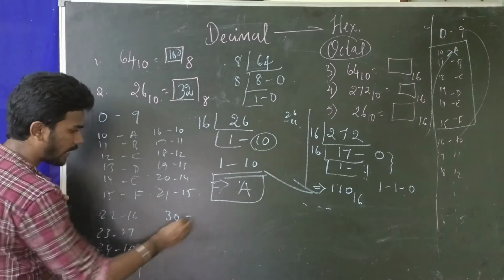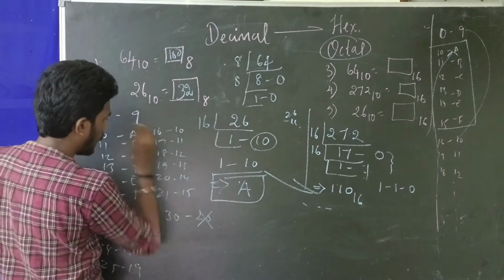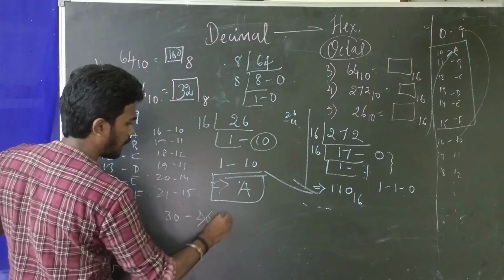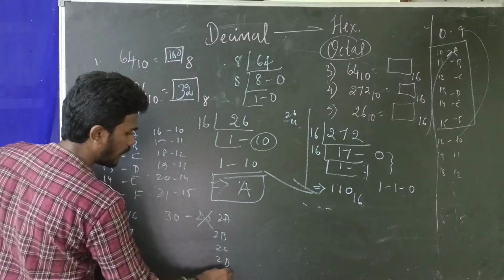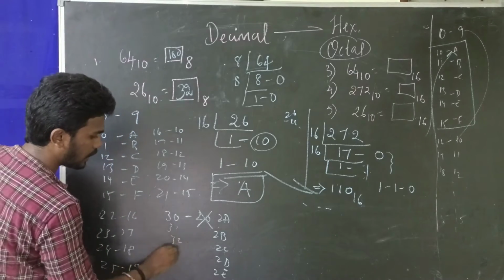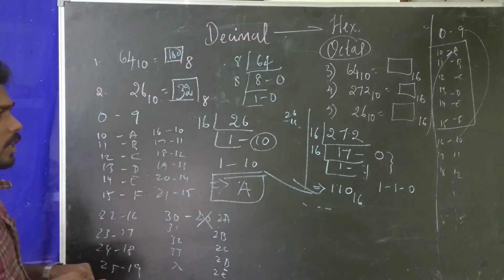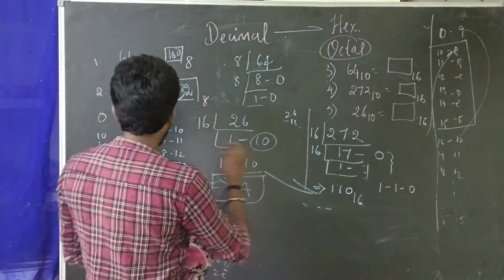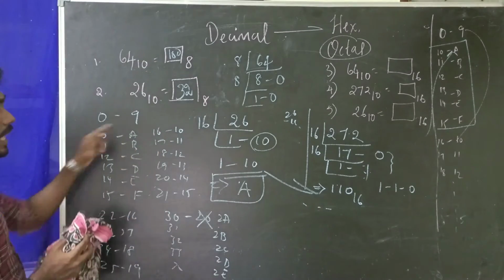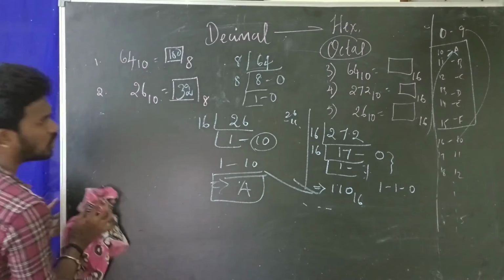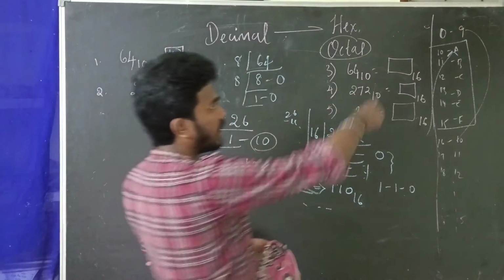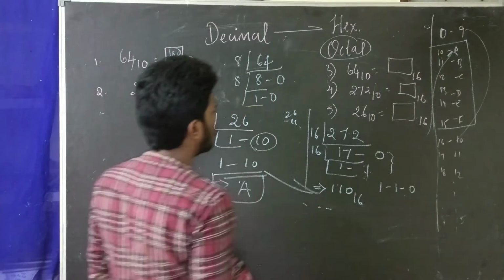For 30, we don't write it as 20, we write it as 1A. Since it already has A, we will write it as 2A, 2B, 2C, 2D, 2E. So 31, 32, 33, 34, it goes in that particular way. That is why I have made this 10 as the A value. This is the hexadecimal table conversion for the equivalent decimal value. Please go and watch that video, which I wrote there after erasing the octal values.